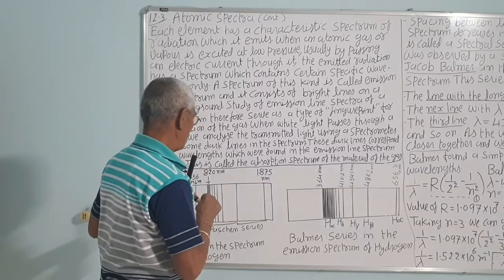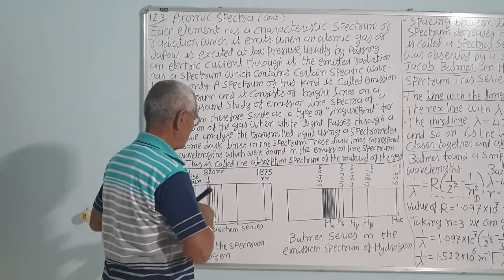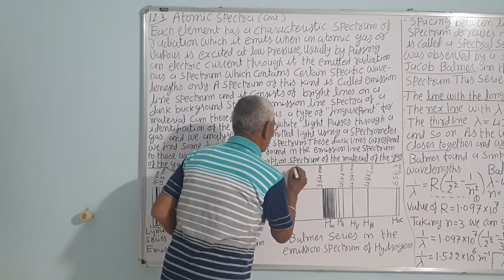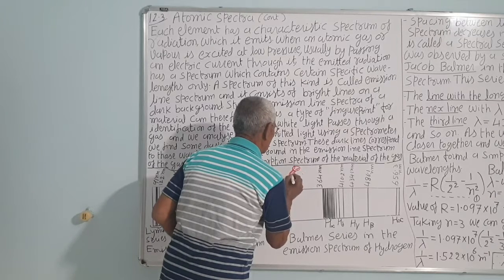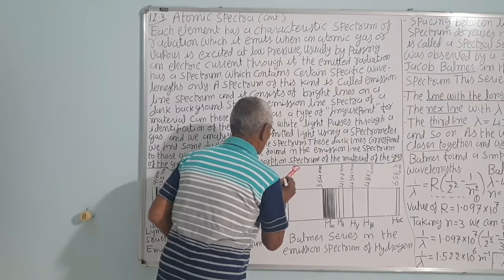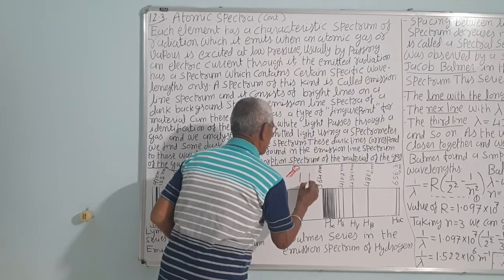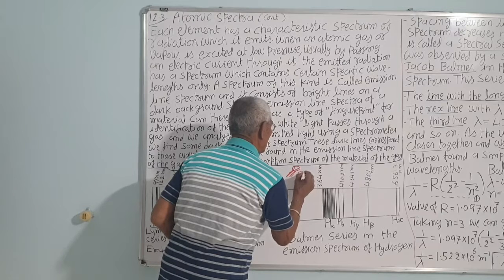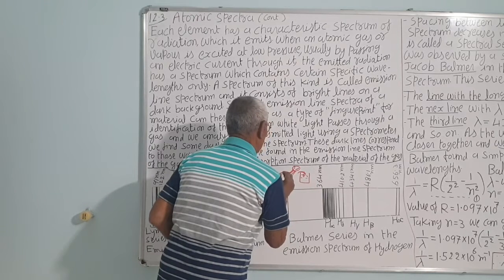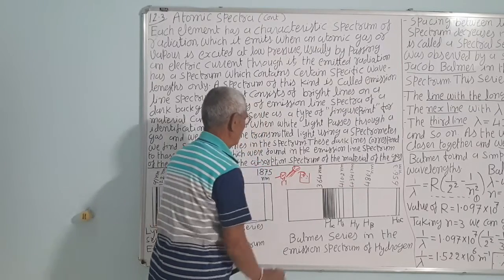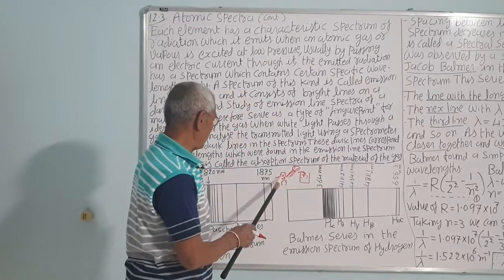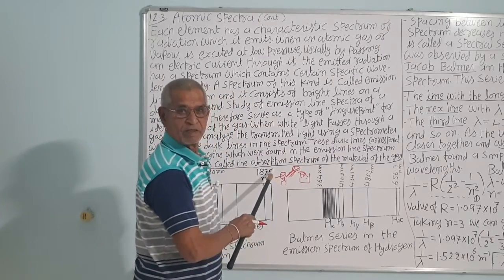That is, suppose the sunlight has all colors, 7 colors. If it is observed through the flame of sodium, for example, a piece of cloth soaked in the sodium solution and held by means of a wire over the Bunsen burner flame, the sodium will be vaporized. When it is hot, it emits the yellow light.